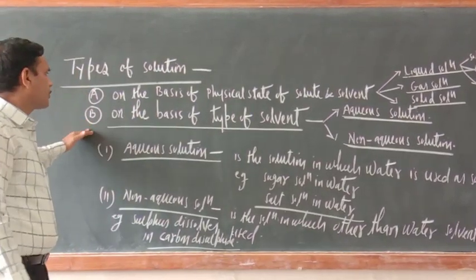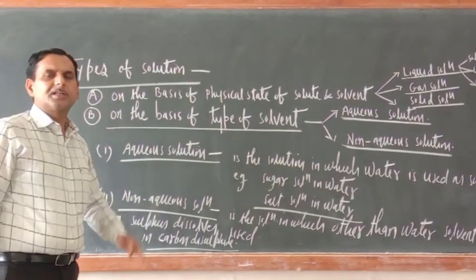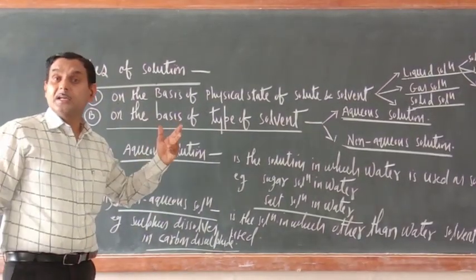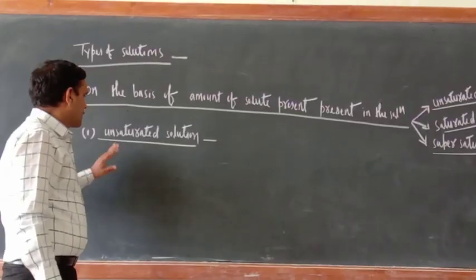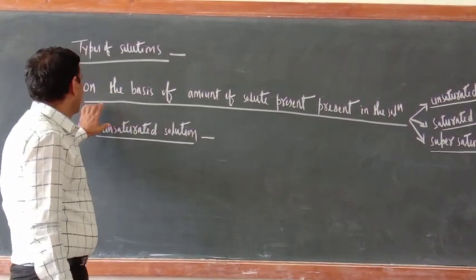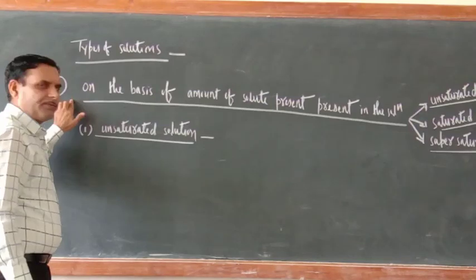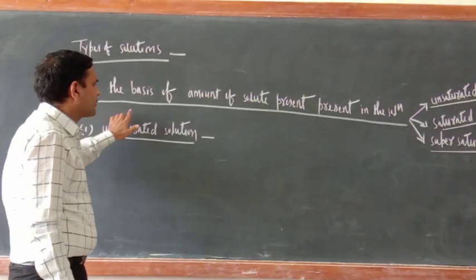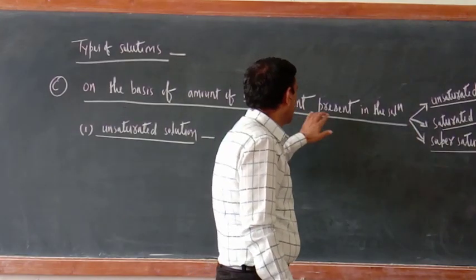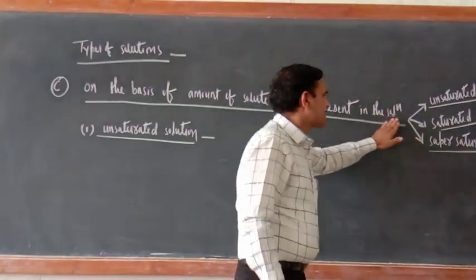Now let us move to the third category, that is on the basis of amount of solute present in the solution. Actually, we are classifying now types of solution on the basis of amount of solute present in the solution.